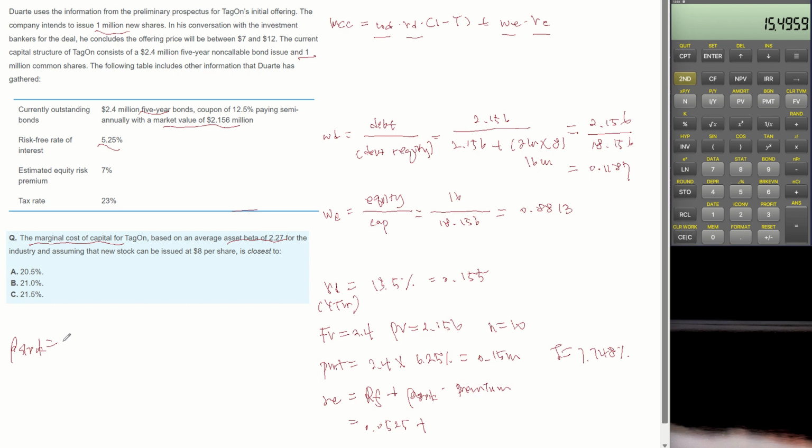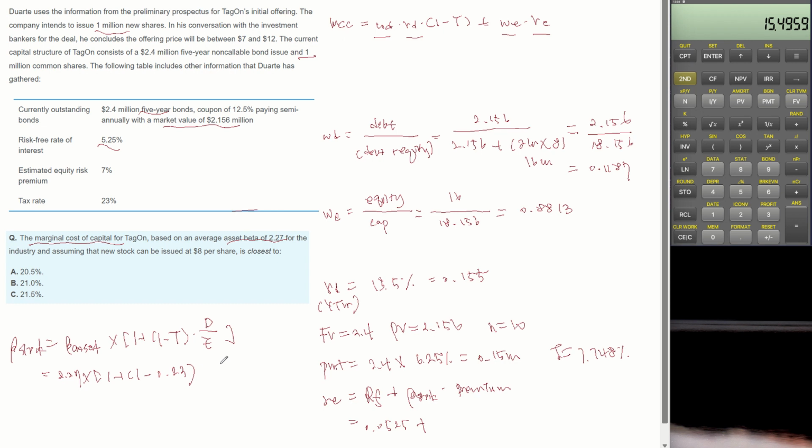So beta of stock can be calculated by beta of asset multiplied by 1 plus 1 minus tax multiplied by debt divided by equity. So beta of asset is 2.27, 1 plus 1 minus tax rate of 23%, 0.23,